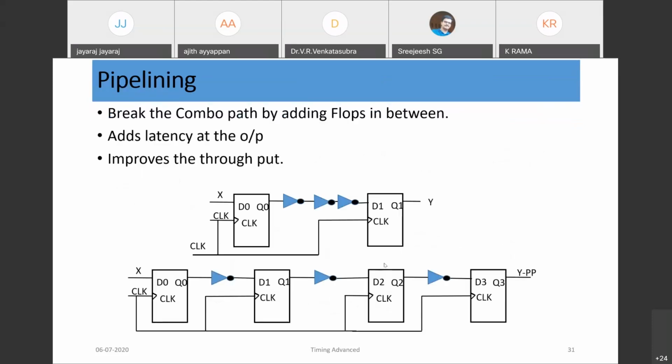So next important thing is pipelining. That is also another technique. You can look at this circuit and this circuit. If you see, the path here is D0 to D1. And here it is D0 to D1, D1 to D2. So we have added two more flops in between these two inverters. Two more flops are added, here one flop and here one flop.